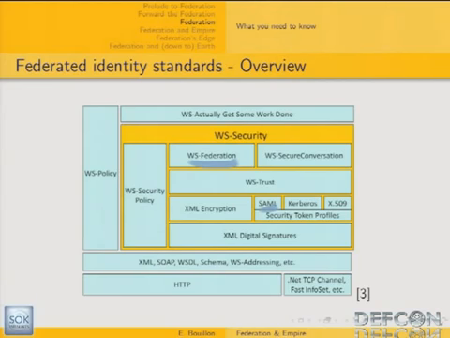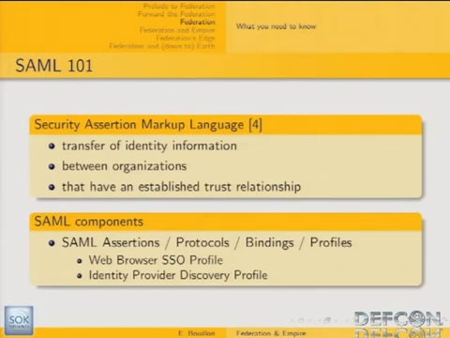First, the SAML specification, which in fact is a set of specifications in itself. And secondly, the WS-Federation specification, which basically describes how to orchestrate flows in order to achieve this multi-domain single sign-on solution. So let's start with SAML.